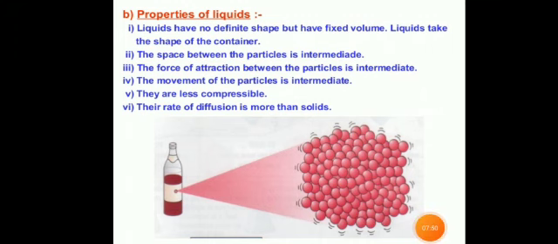closely packed. Next property, student, they are less compressible, which means we cannot compress easily. After that, student, next one is the rate of diffusion is more than solids. Student, due to the lesser interparticle forces of attraction, the particles in a liquid state can diffuse more readily than the solid state of the substance. This also helps in the intermixing of certain liquids. For example, water and alcohol are both liquids and can easily mix to form a liquid mixture or solution.